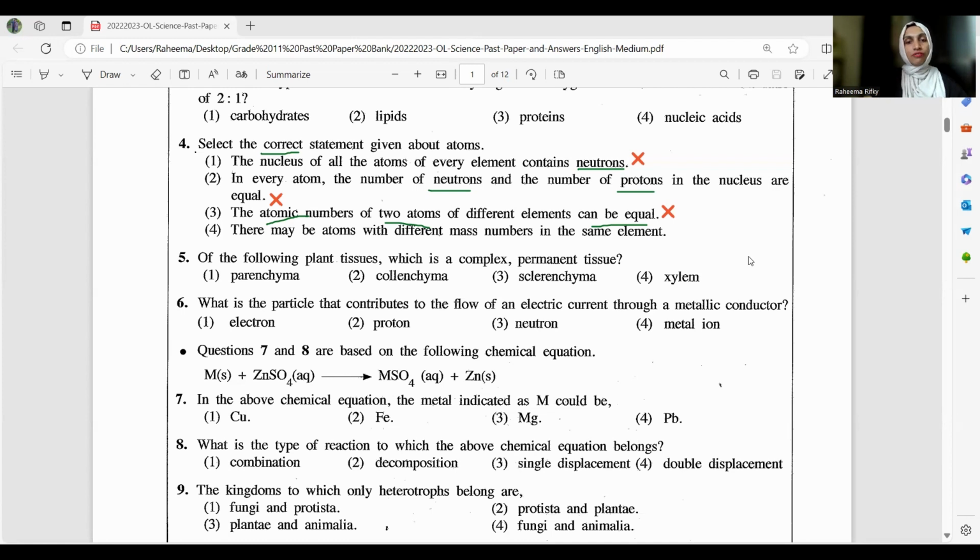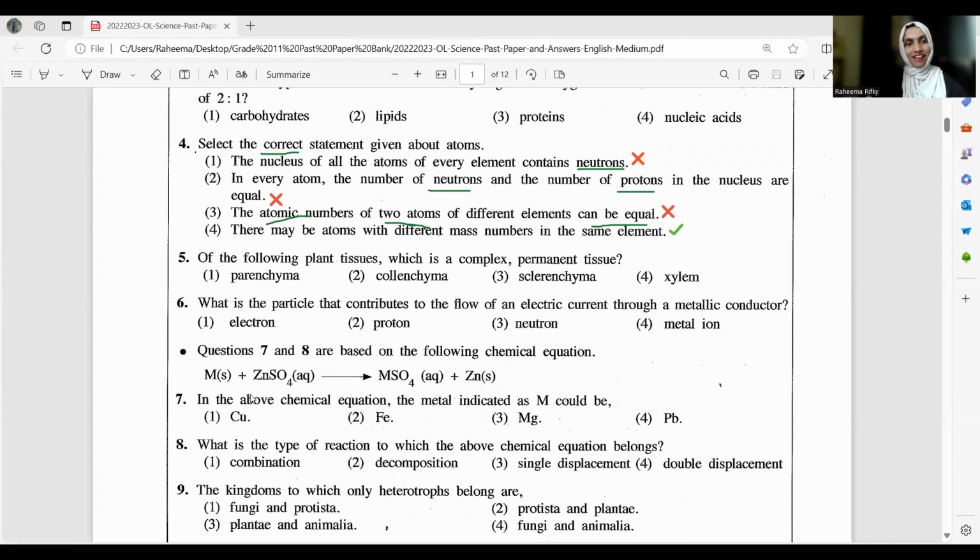Different mass numbers are what we call isotopes. Isotopes have the same atomic number but different mass numbers. The best example is the hydrogen isotopes. Hydrogen has atomic number 1, but different mass numbers like 1, 2, 3. So the same element can have different mass numbers. That's what we call isotopes. So the correct answer is the fourth one. In your cross sheet, you have to cross the fourth one.